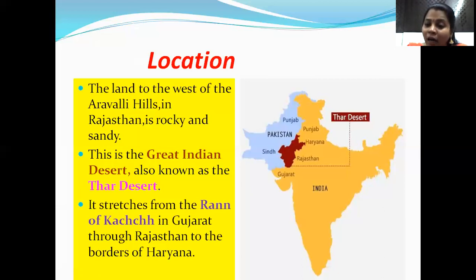So our Western Desert stretches from Rann of Kutch in Gujarat, passes through all the way in the west of Rajasthan through the Aravalli Hills, and then to the borders of Haryana. This is about the location of our Western Desert. I hope I am clear, children. Let us learn the remaining in our next part. Take care.